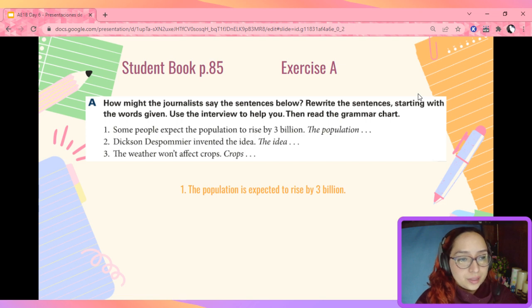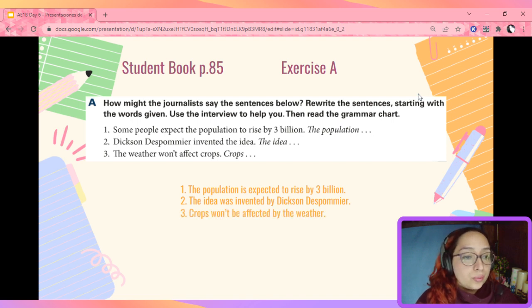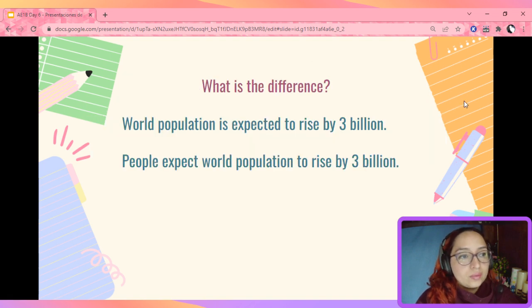Great. Number 2. The idea was invented by Dixon de Pommier. And 3. Crops won't be affected by the weather. Okay, so if you notice, the sentences change a little. Let's take a look at this. I want you to please read these 2 sentences. What is the difference between them? World population is expected to rise by 3 billion. People expect world population to rise by 3 billion.